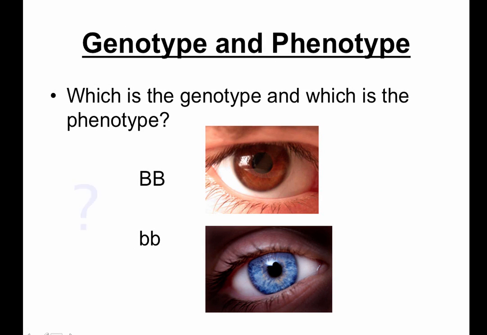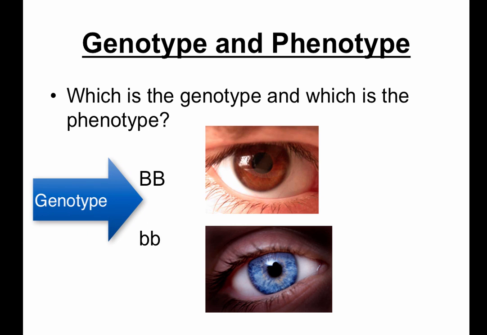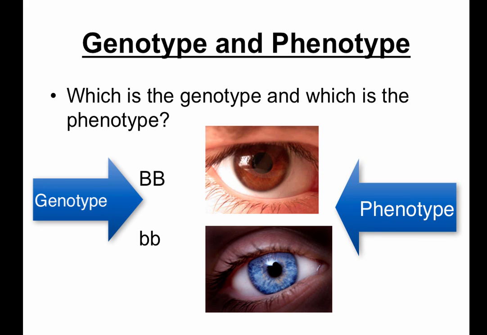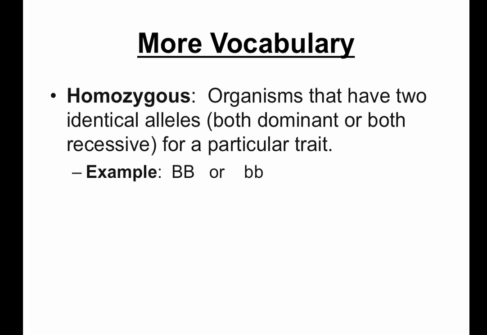Look at this picture. Which is the genotype and which is the phenotype? Big B big B and little b little b are the genotypes, and brown eyes and blue eyes are both phenotypes, or the way those genes are expressed. A homozygous organism has two identical alleles, both dominant or both recessive for a particular trait. The prefix homo means the same, so you can remember it that way. For example, two big B's are homozygous dominant, two little b's are homozygous recessive.